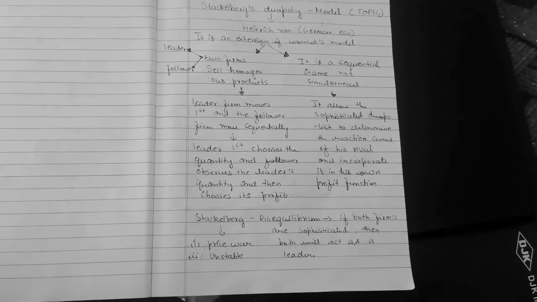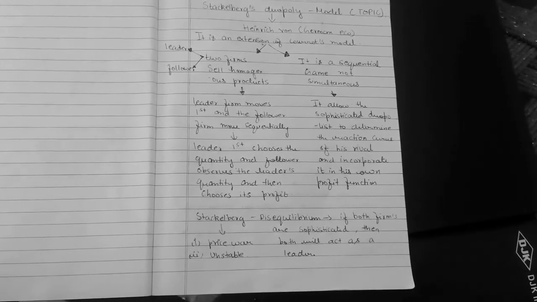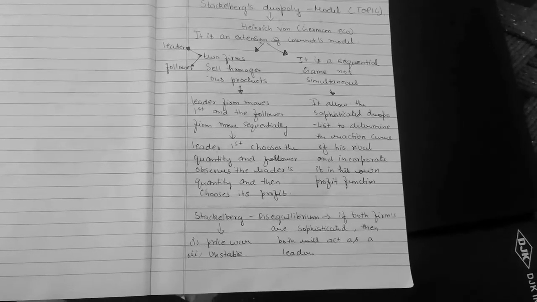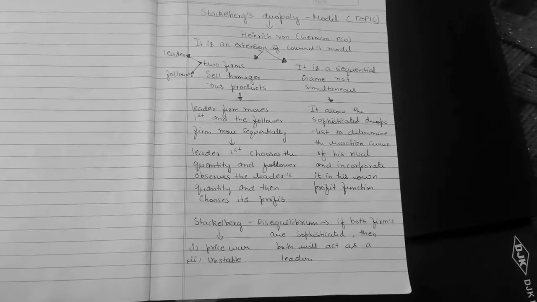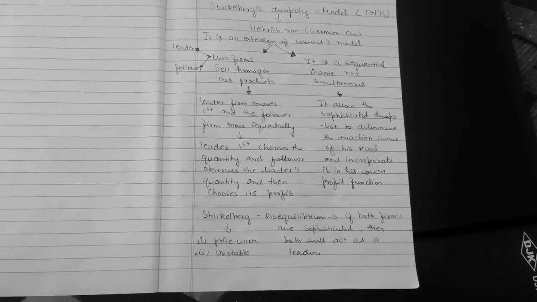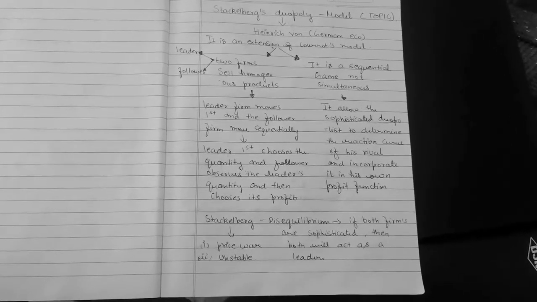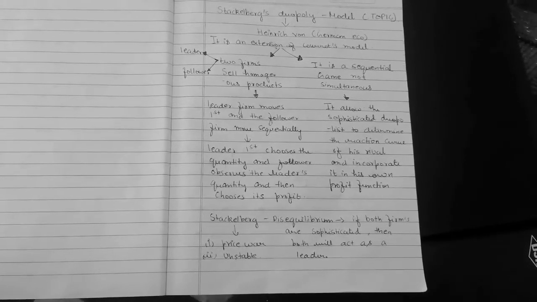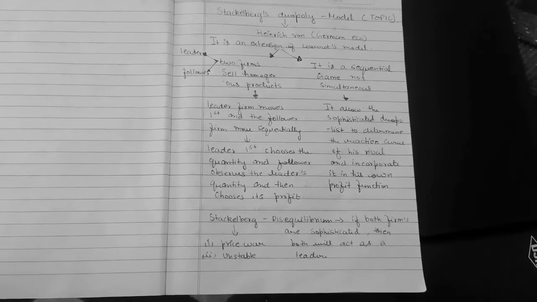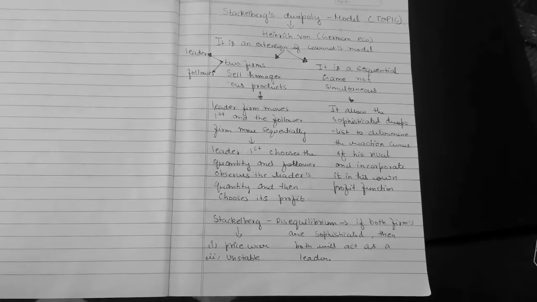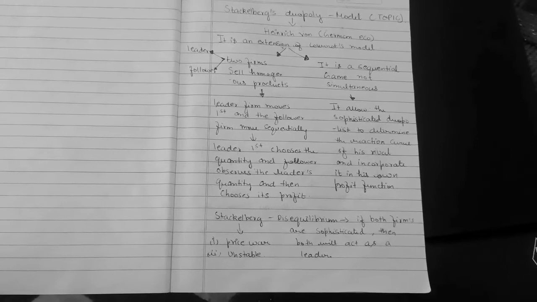In the Cournot model, we assume that the game is a simultaneous one, but the Stackelberg-Duopoly model is a sequential game, not a simultaneous one. So its name signifies duopoly. Duopoly itself signifies that there are two firms, leader and follower, selling a homogeneous product.